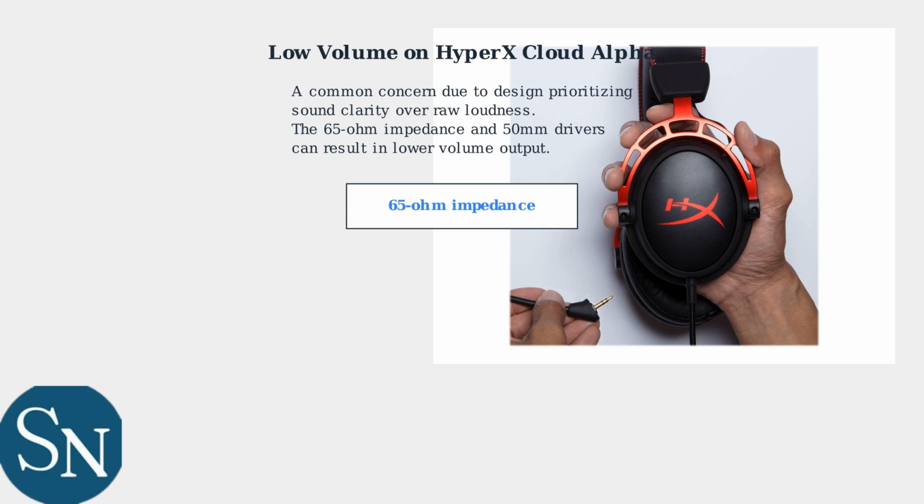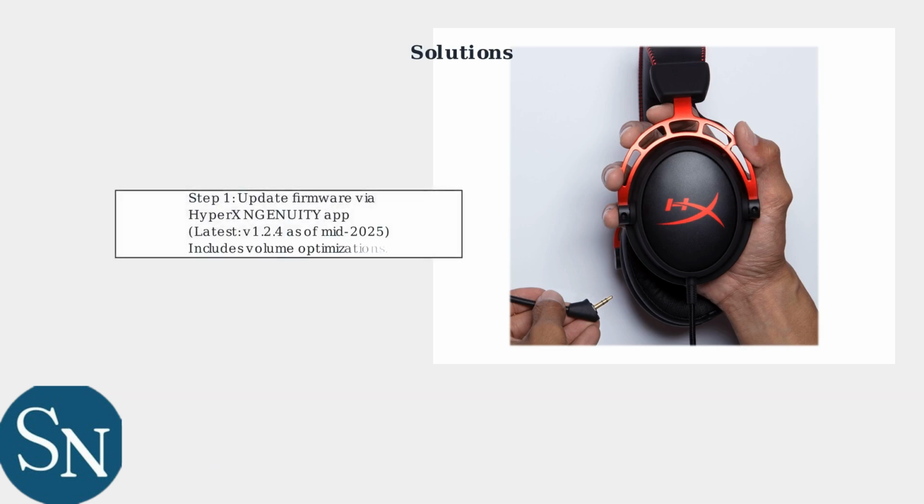with limited power. To start, ensure your headset's firmware is up to date via the HyperX Ingenuity app, latest version 1.2.4 as of mid 2025. These updates often include volume amplification optimizations.